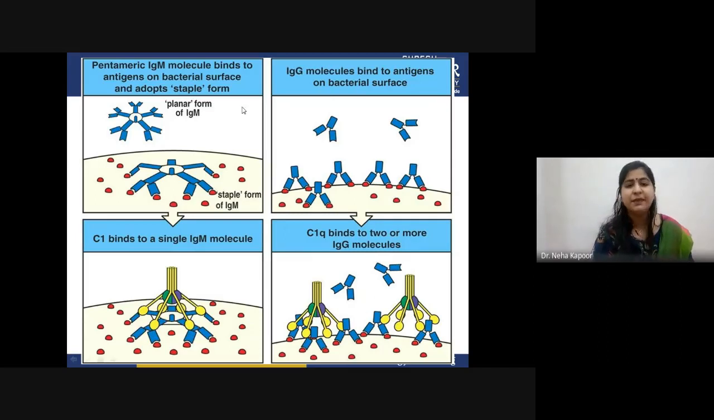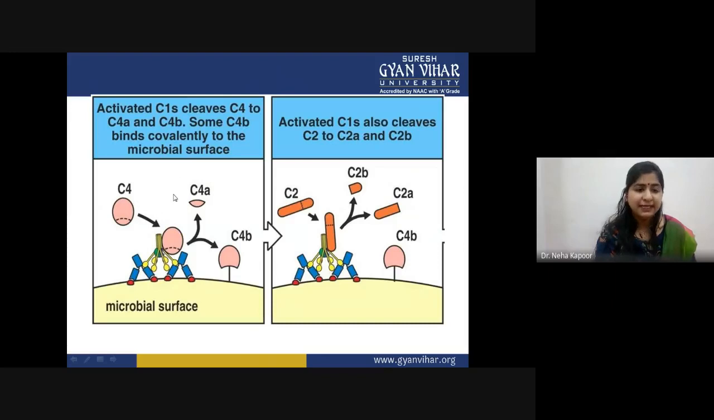So this first step is recognition, which proceeds either in the form of IgM or in the case of IgG. Next, once this C1 protein is bound to the Fc portion of the antibody, the next step involves the other two parts, that is C1s, the subunit of C1 protein. Activated C1s will cleave the C4 protein of the complement pathway, and the cleavage happens into two subunits, that is C4a and C4b.